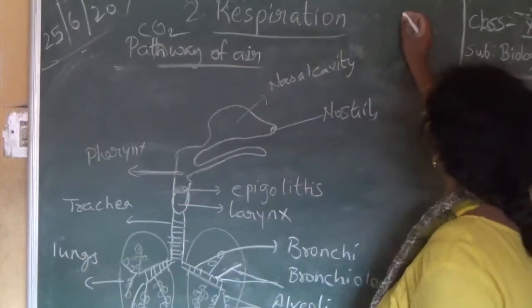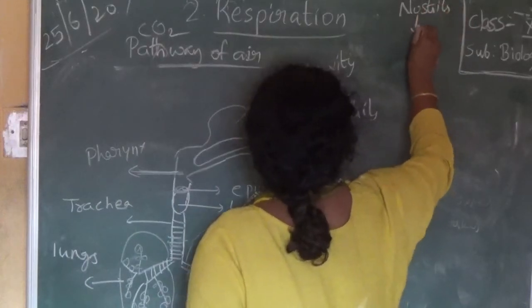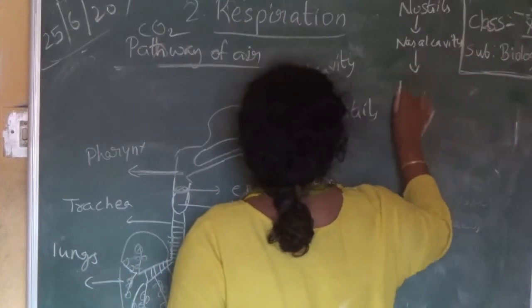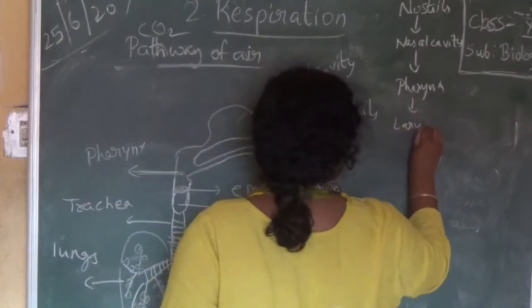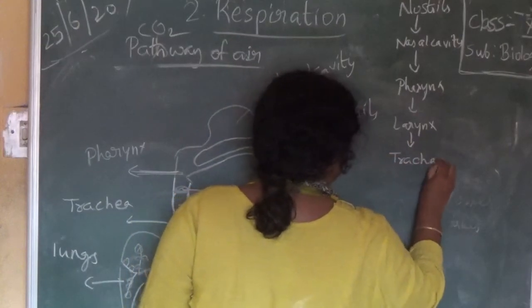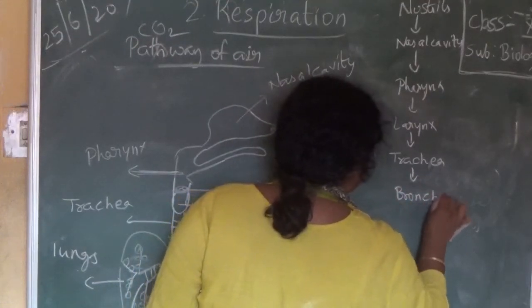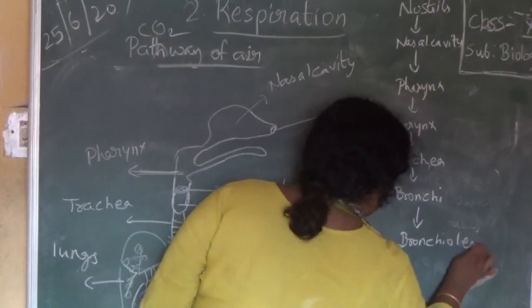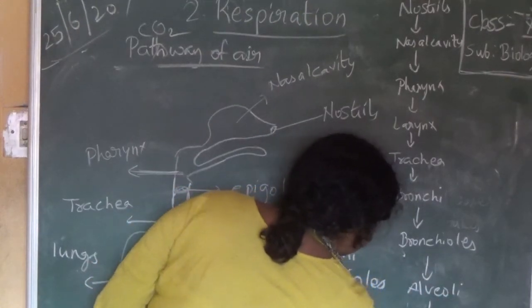So now see, from nostrils, nasal cavity, pharynx, larynx, trachea, next bronchi, bronchioles, next alveoli.